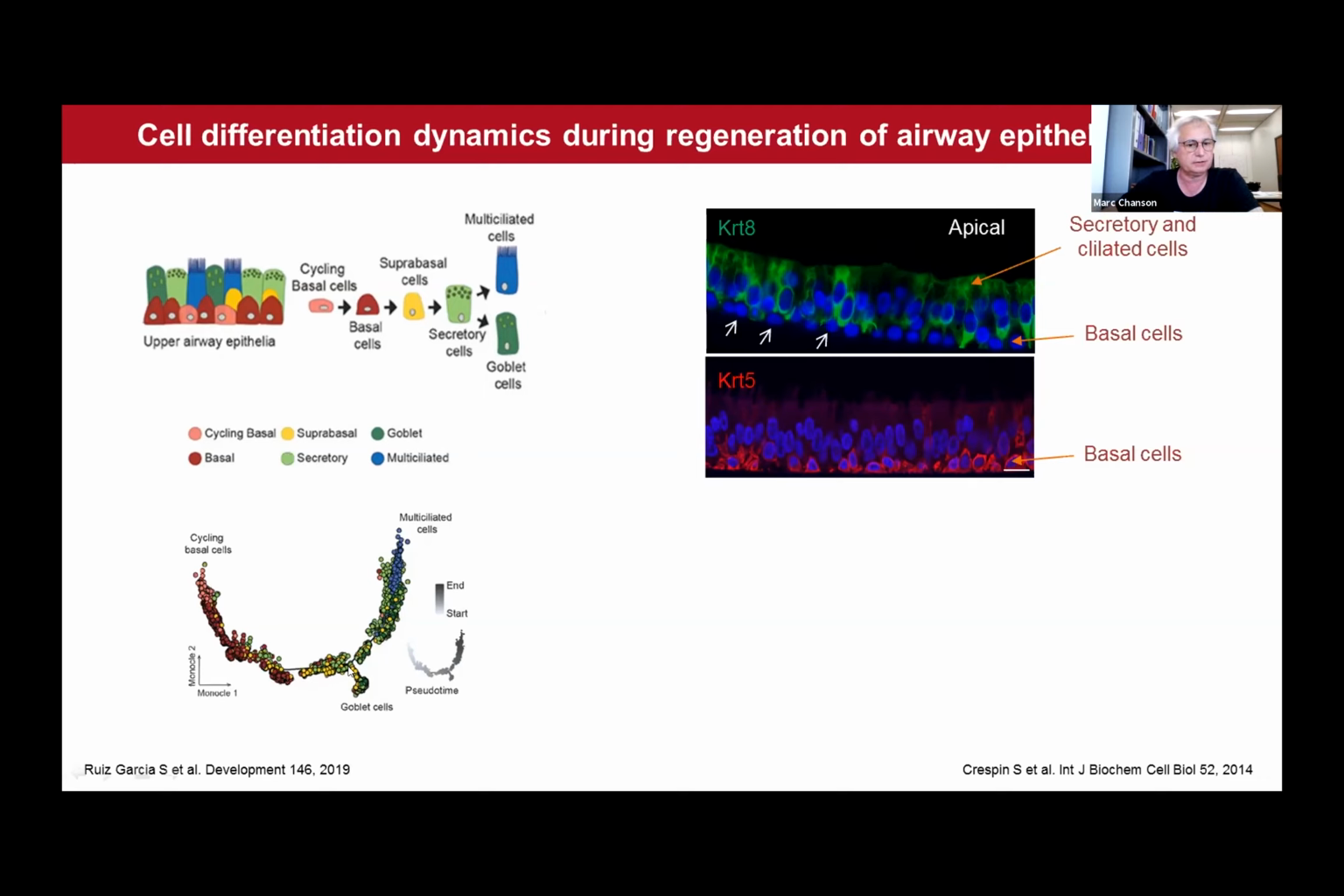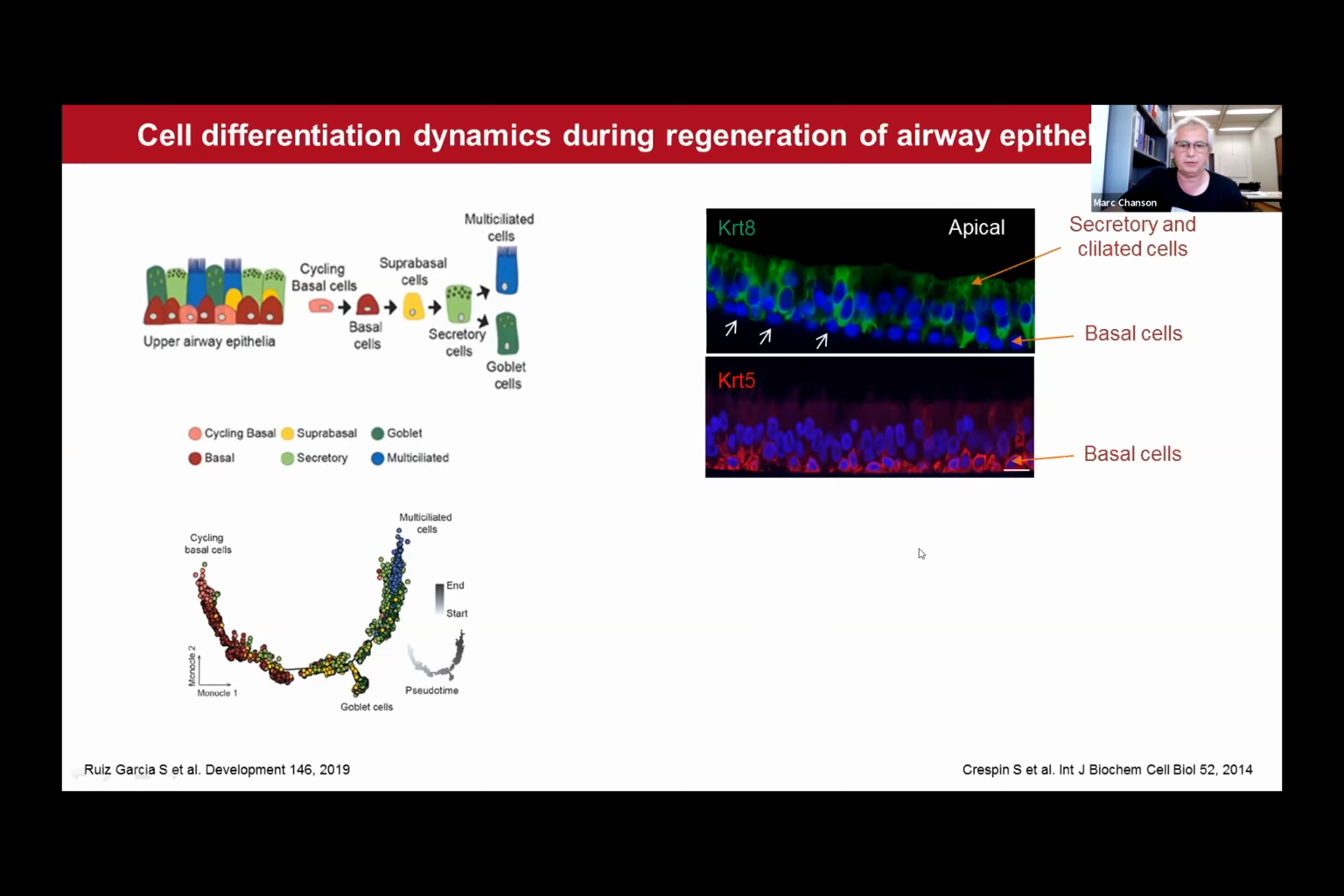Then comes the second step of the regeneration process, starting from suprabasal and secretory cells, which slowly will differentiate first into goblet cells and then later on to multiciliated cells. And this is a process that usually takes a couple of weeks.